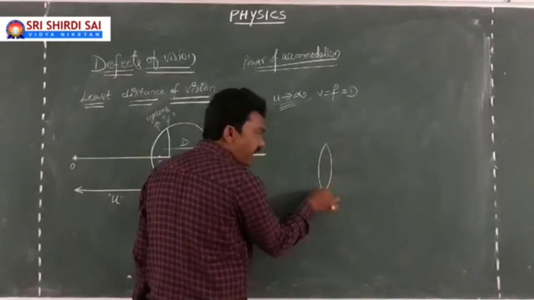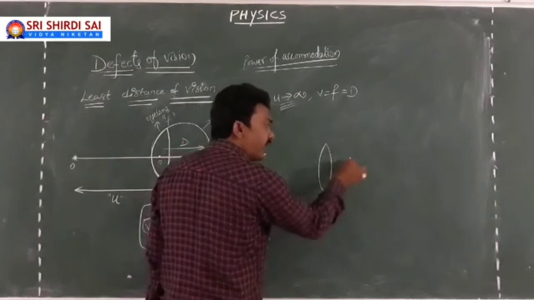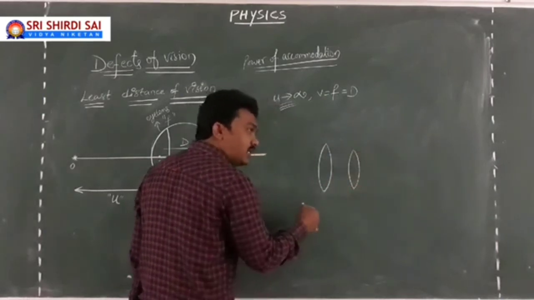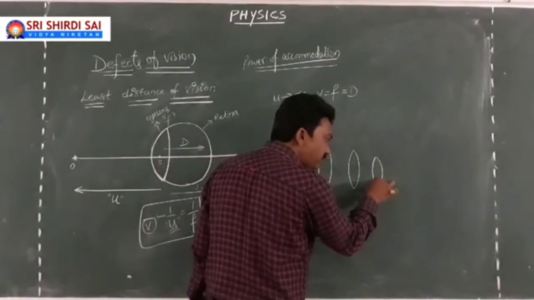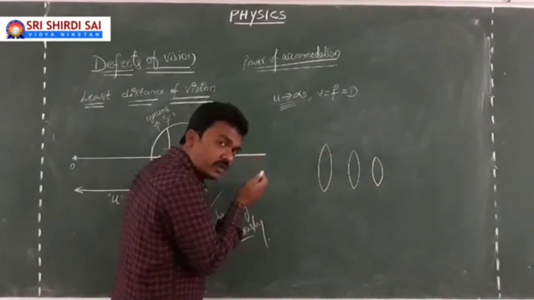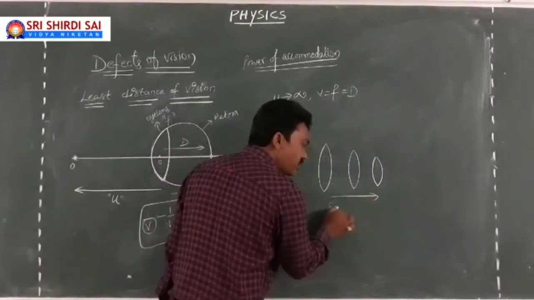See, this is the position of your eye lens at one time. If the object comes close to your eye, the lens will contract like this. If it comes still closer, the lens will contract further like this. So as long as the object comes close, the lens goes into a contracting stage.